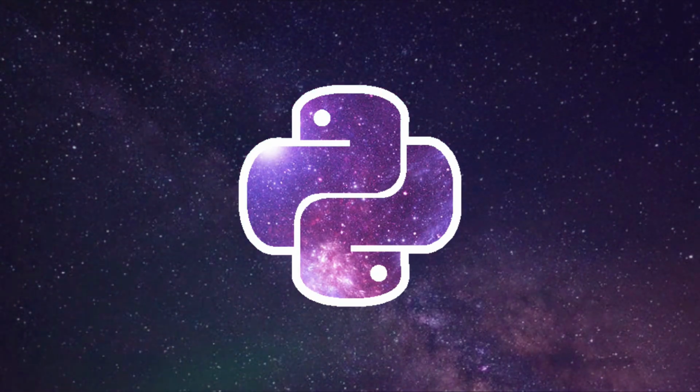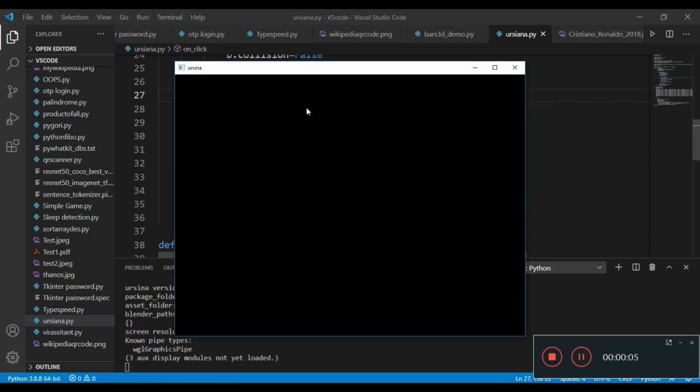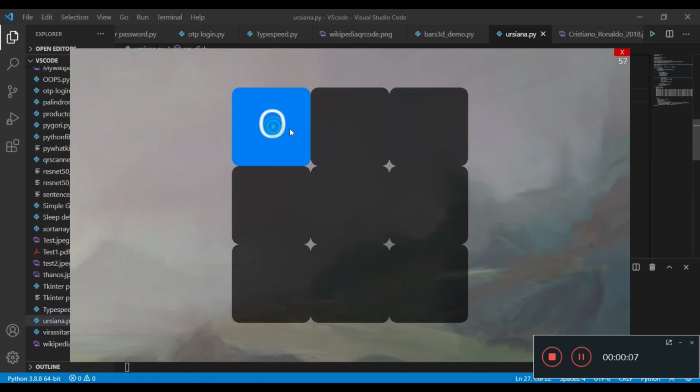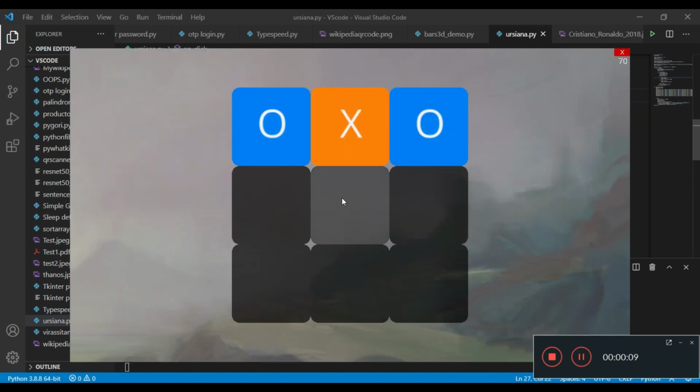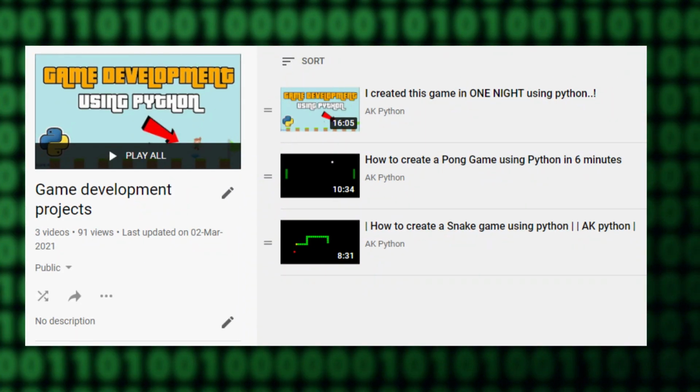In this video, we are going to create a tic-tac-toe game using one of the Python game development packages that is named Ursina. First, I will explain about this package and then I will show you how to create this game using Python. Making games is more complex than learning machine learning algorithms. If you are studying game development, you can easily understand this video. Suppose you are a beginner, please watch the game development playlist that I created. It will help you to understand the basic concepts.